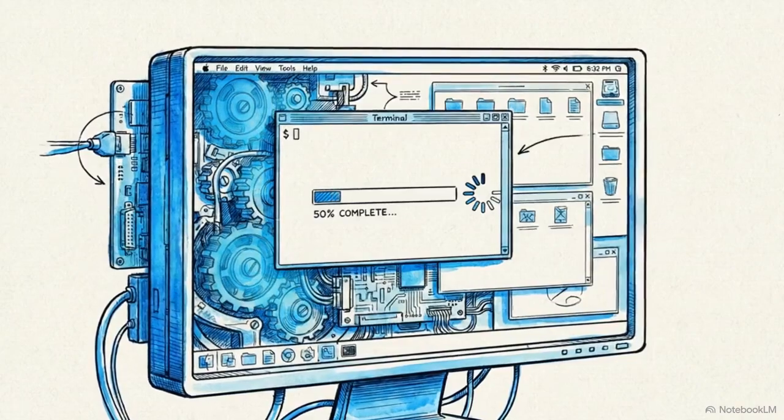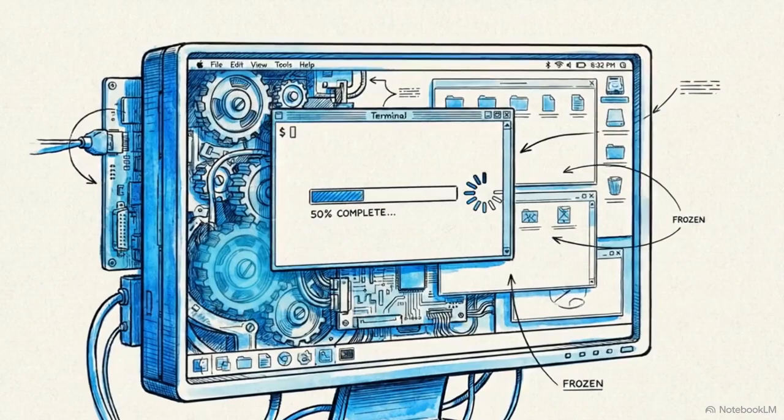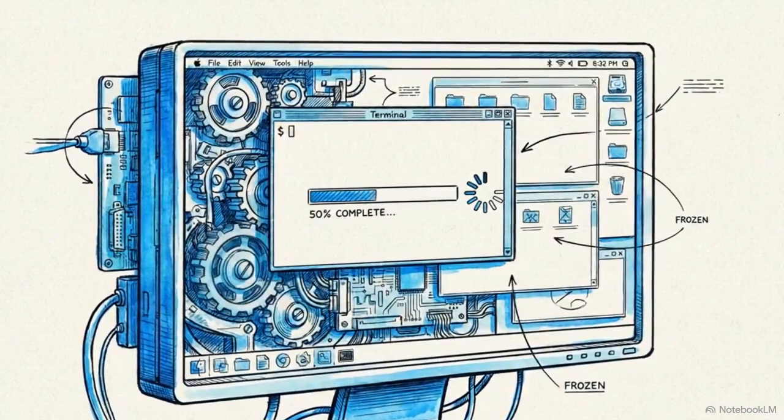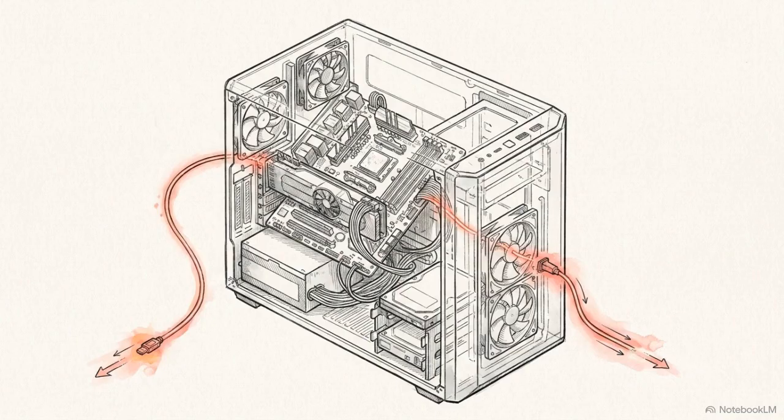Early AI agents operate on synchronous blocking loops. They send a request to a server, and the entire system freezes while waiting for a response. On a desktop, this linear execution creates a sluggish experience. The agent remains blind to real-time state changes on the local machine until that single network request resolves.